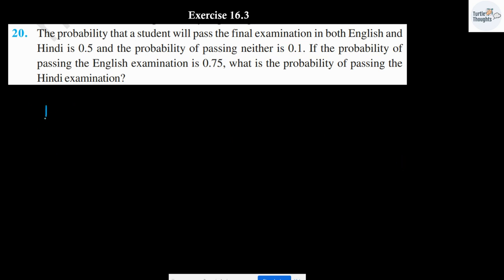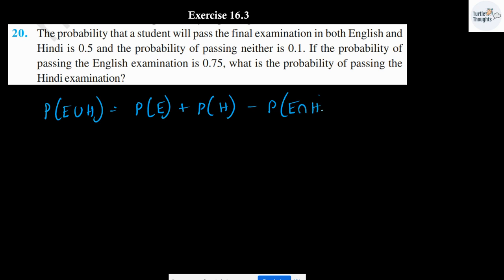Substituting in the formula, probability of event E union H is given by probability of event E plus probability of event H minus probability of E intersection H. Both are one and the same. This is going to be 0.9. 0.9 will be equal to 0.75 plus probability of H minus 0.5.